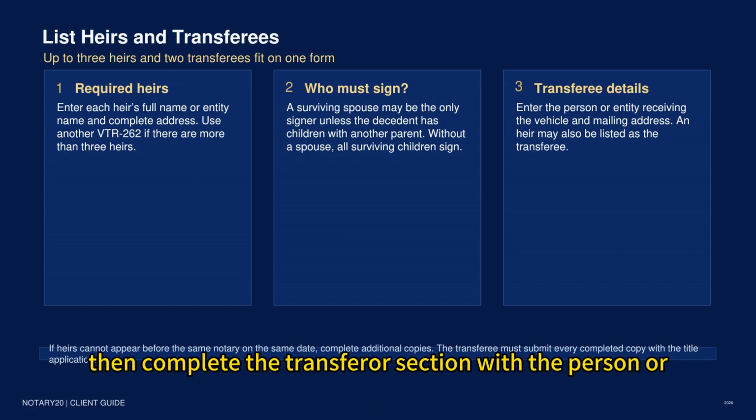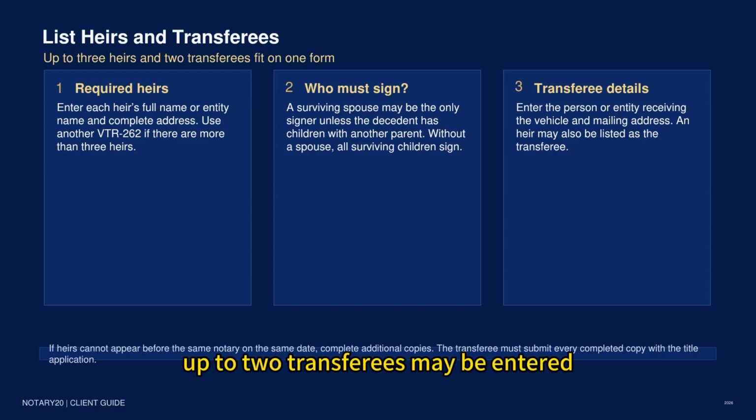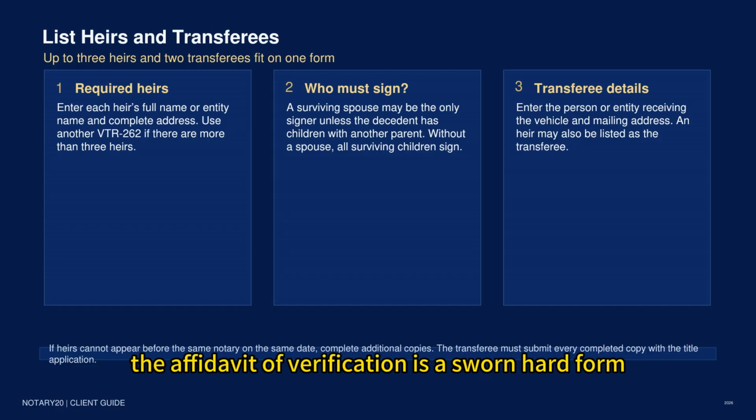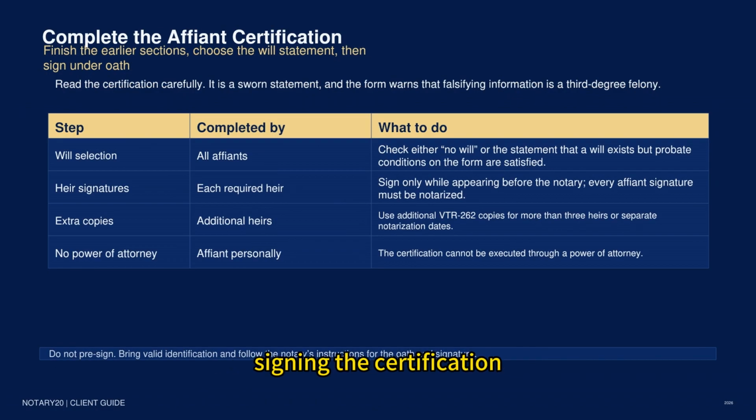Then complete the transferee section with the person or entity receiving the vehicle and the complete address. Up to 2 transferees may be entered, and an heir may also be a transferee. Every completed copy must be submitted with the title application. The affiant certification is the sworn hard form. Complete the vehicle, decedent, heir, and transferee sections before signing the certification.